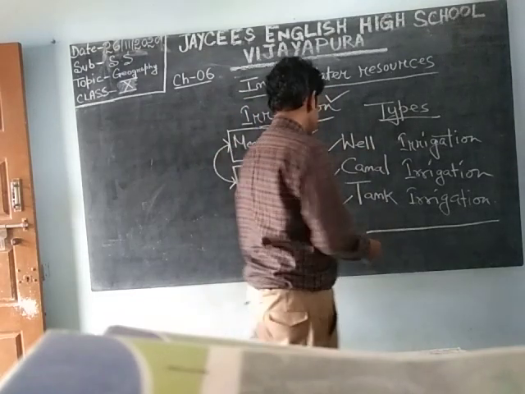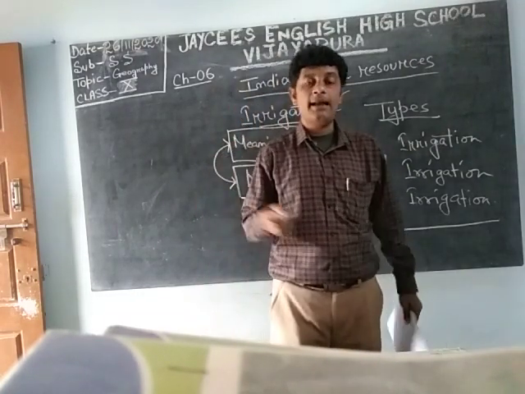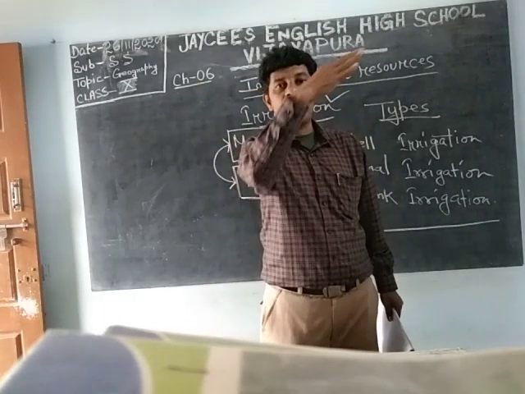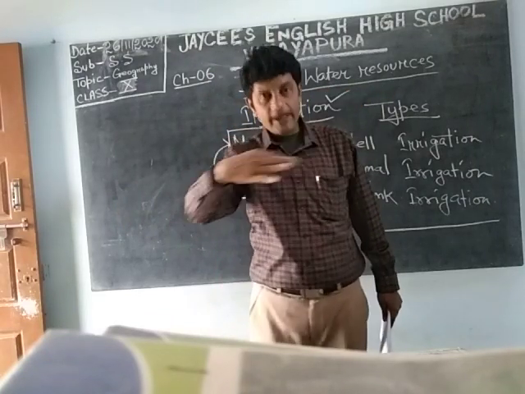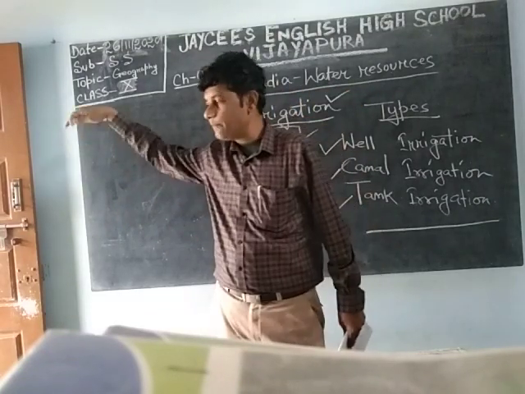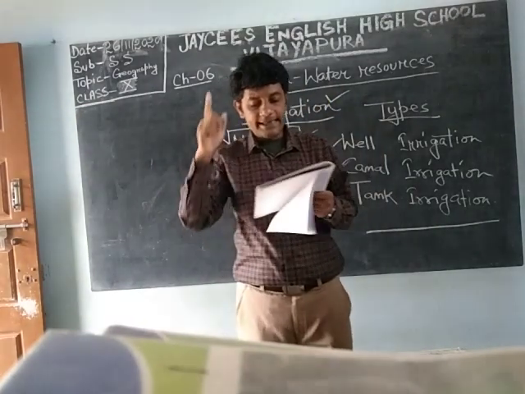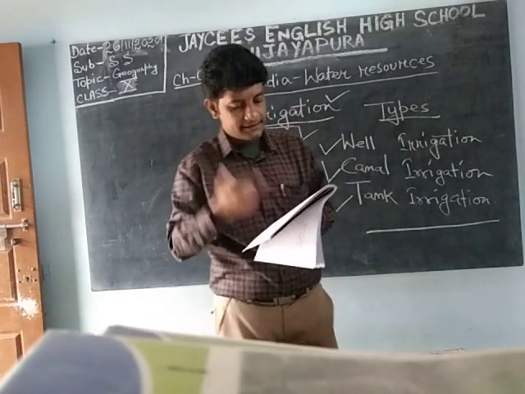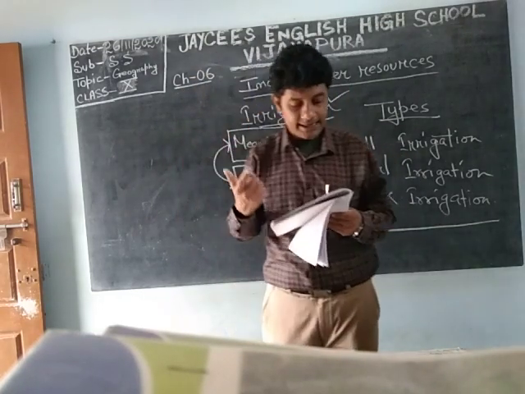Now the second one is canal irrigation. What is this canal? Canal means suppose a river or stream is going, and from there you cut a path. If you make a way, the water will come to your place. That is known as a canal. It has occupied second place after well irrigation. About 27% of the total irrigated area is under canal irrigation.